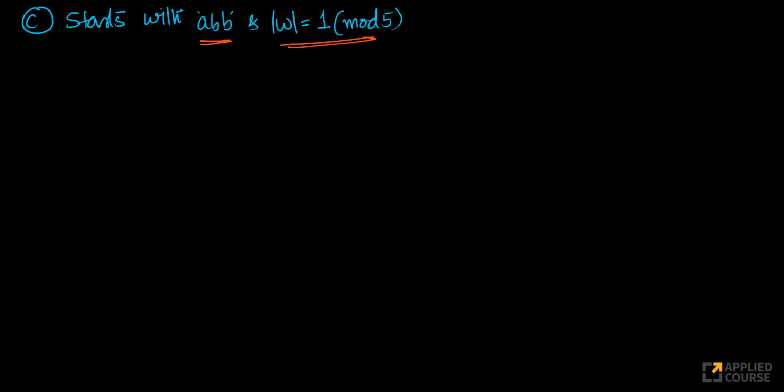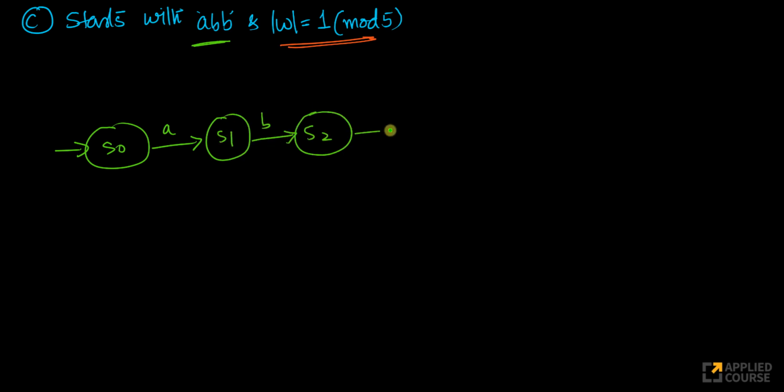Again, I'll use different colors here. Okay, let's use green here. Very simple. S0, let me use S0s here instead of Q0s. S0, A, S1, B, S2, that's it: A, B, B. So if ABB is there, I go to the next part. I have 2 parts here.